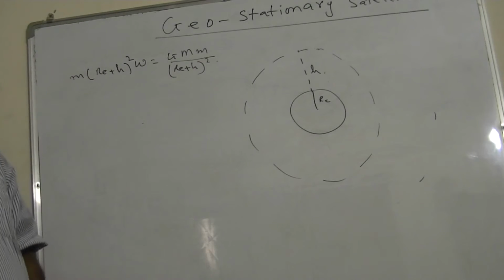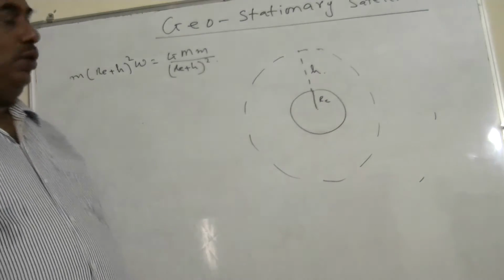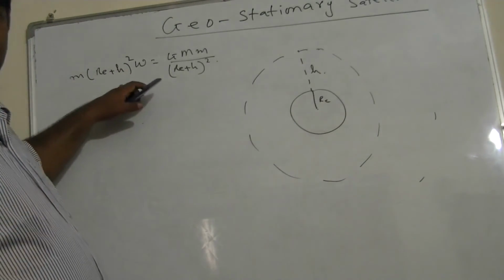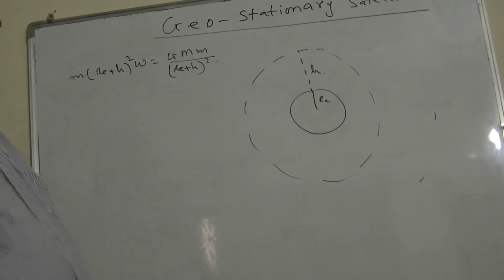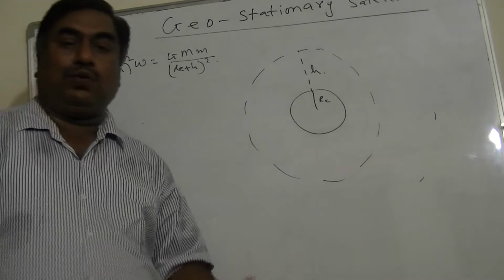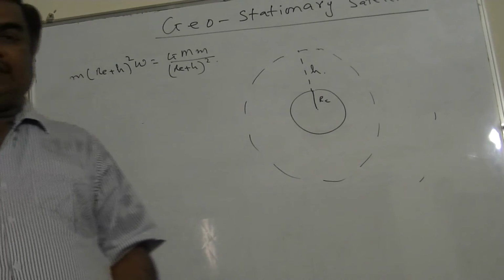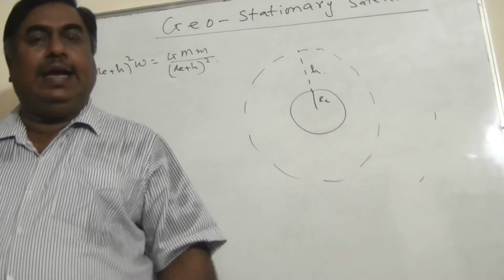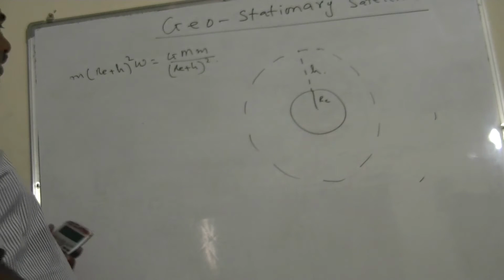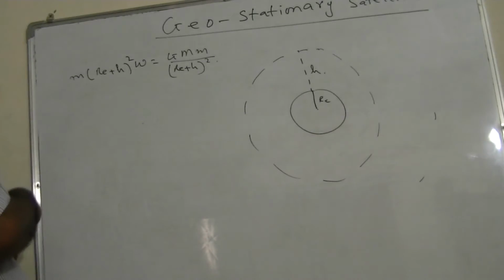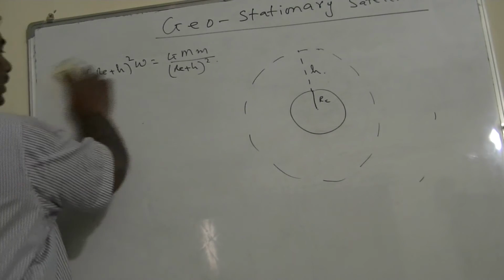But then it will require a very huge calculation, and it's a very difficult thing. So do not try this equation. You can get the answer, but the calculation will be very difficult. It is better for the height to first calculate the orbital radius. First always calculate the orbital radius, and then subtract the radius of Earth from it, and you will get that. Now I can also find the linear speed of the geostationary satellite.